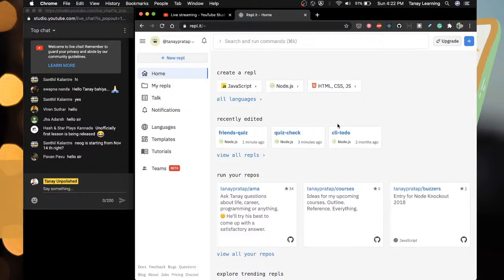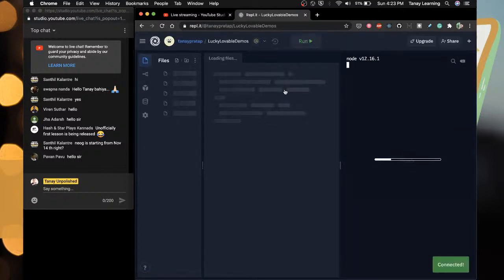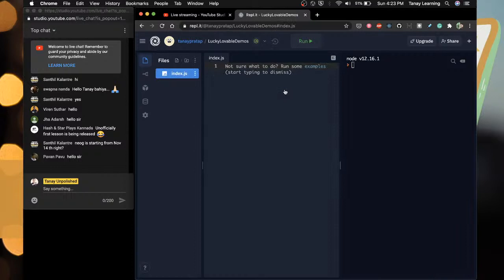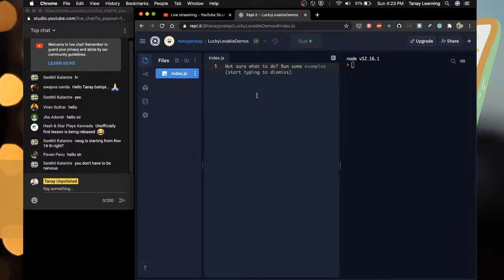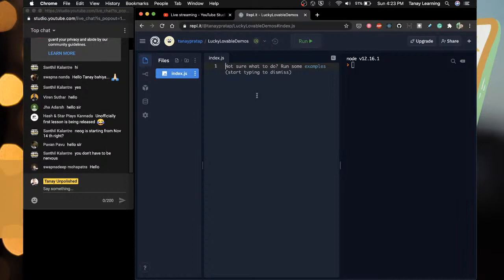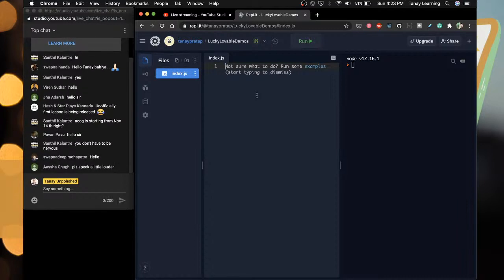So NeoG is starting from 14th November, right? Yes. This is a preparation for it. Because even Virat Kohli does net practice. Comparing myself to Kohli, that's next level narcissism. Anyway, you don't have to be nervous. I have to be. Nervousness is a good thing. It helps you prepare. It helps you remember.